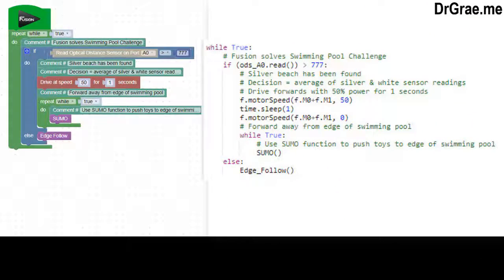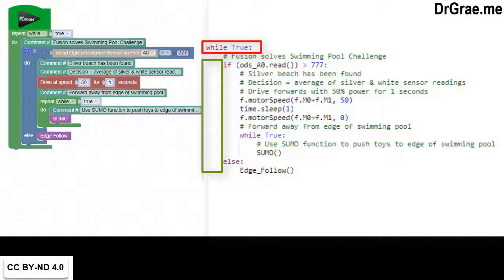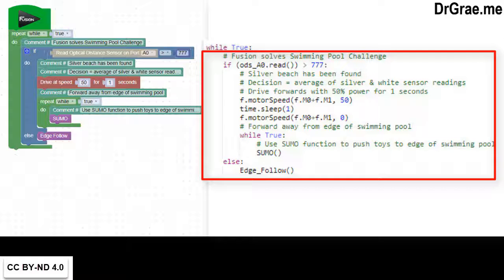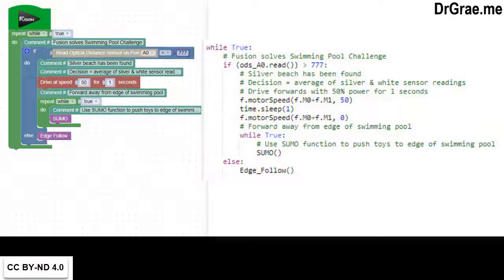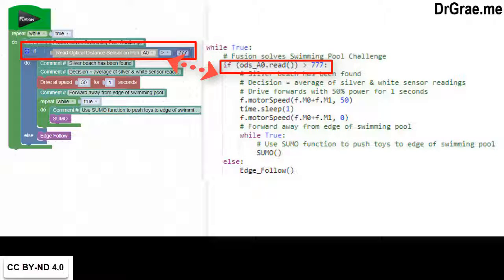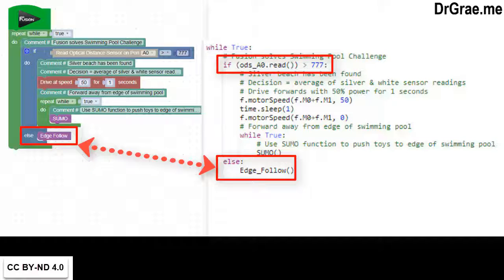Now let us look at the main program. First, we have a while true statement in Python. Everything below that is indented one tab, so this repeat while true statement will apply to the whole main program. Our Fusion robot will keep obeying this program until we actually physically stop it. The next line compares the optical distance sensor to the reading of 777. If the reading is found which is below 777, it will obey the Edge-Follow function call at the bottom of